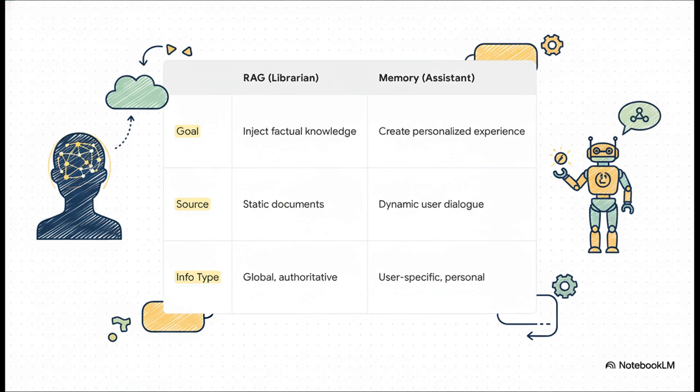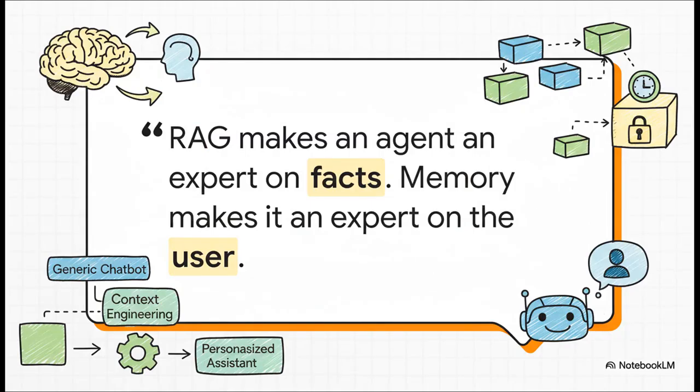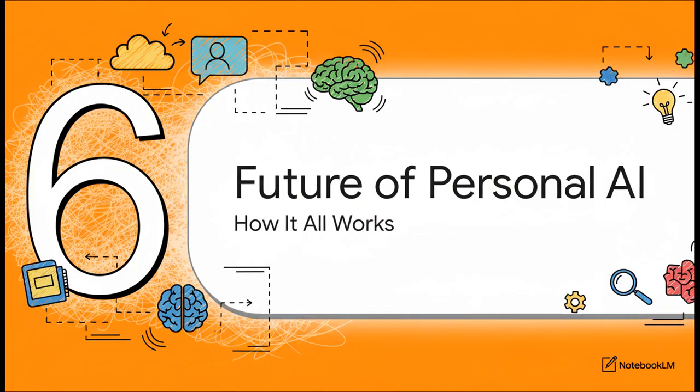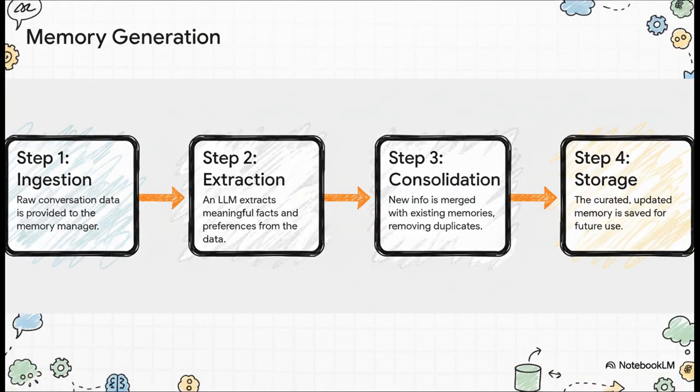See the difference? This is such a great way to put it. RAG makes the AI an expert on facts about the world. Memory makes the AI an expert on you. And for a truly helpful assistant, you absolutely need both. So how does this actually come together to give us that personal AI we all want? Well, it happens through this really clever, automated cycle that's always working in the background to build up the AI's memory of you. It's basically a four-step loop.